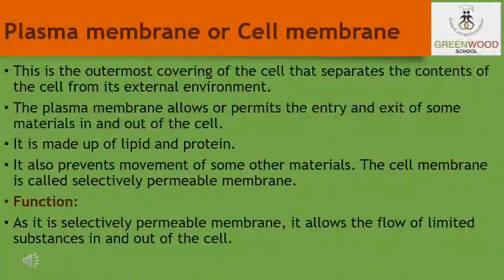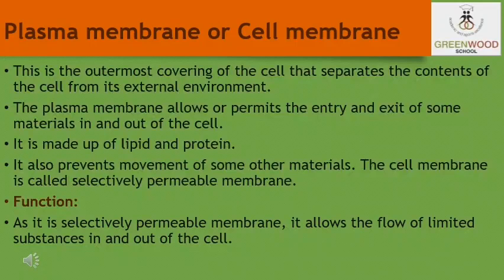Students, let us talk about the plasma membrane or the cell membrane. So basically, what is the plasma membrane? This is the outermost covering of the cell that separates the contents of the cell from its external environment. The plasma membrane permits the entry and exit of some materials in and out of the cell. It also prevents the movement of some other materials. The cell membrane therefore is known as the selectively permeable membrane.